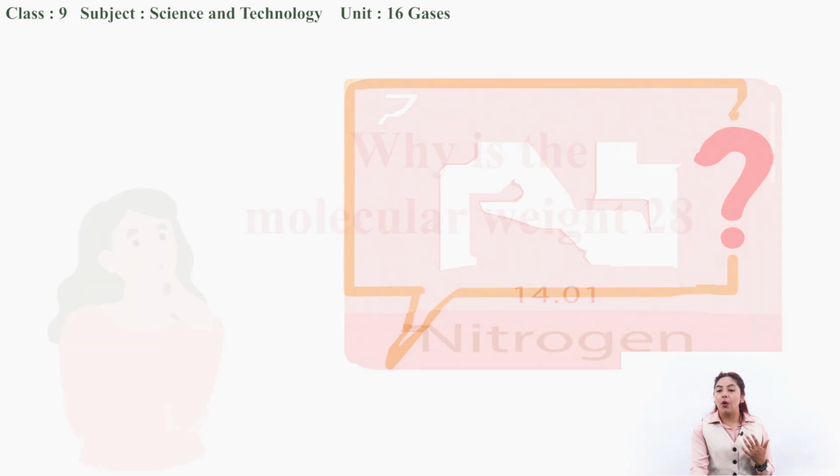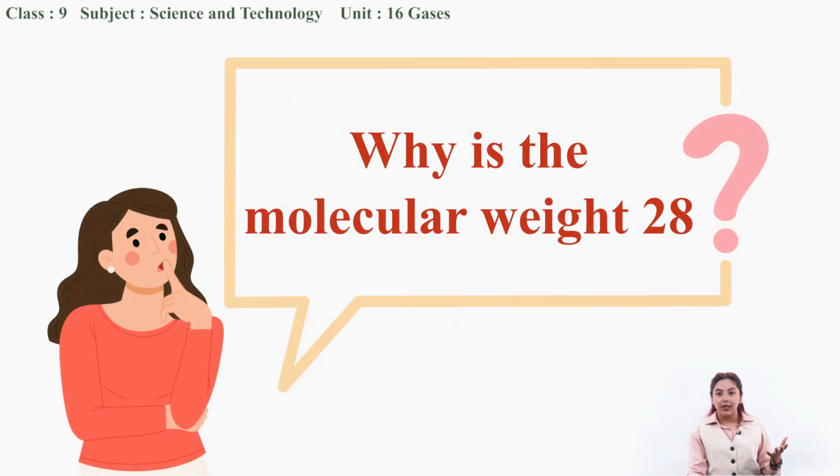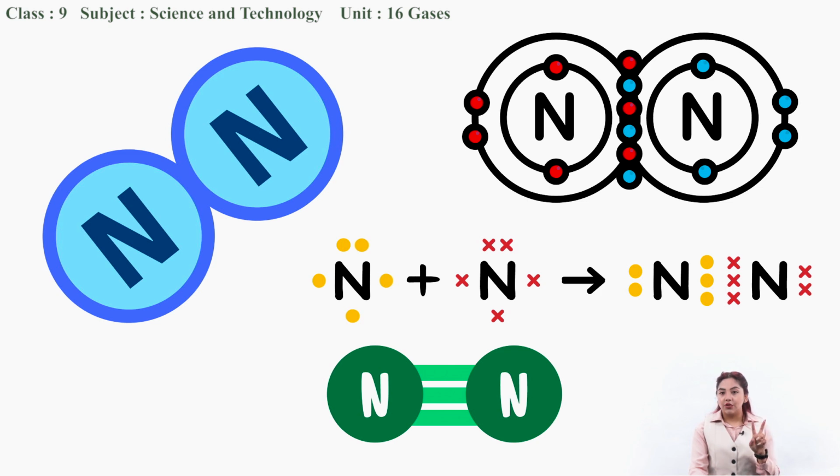So why is the molecular weight of nitrogen 28? I think you can guess that because we have already studied similar thing about hydrogen and oxygen as well. Yes, it's true because two nitrogen atoms share 3 electrons in their outermost orbit with each other to reach the stable octet state.